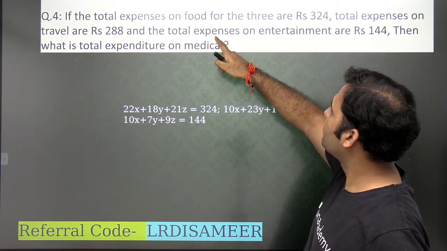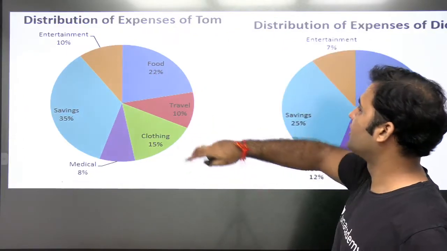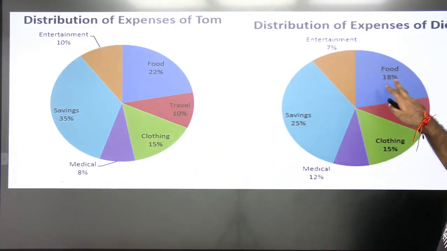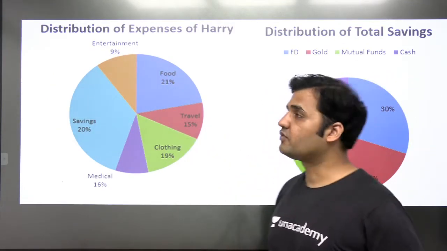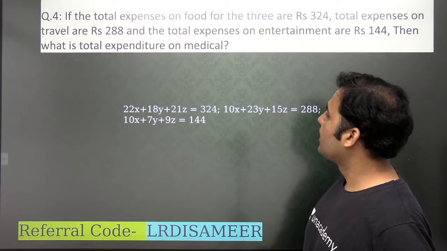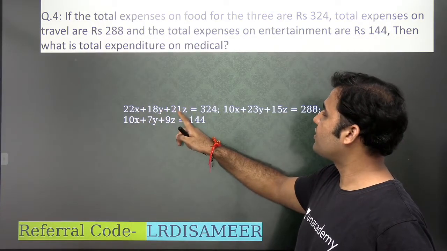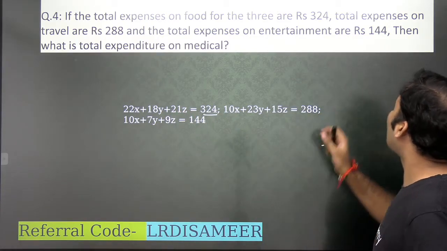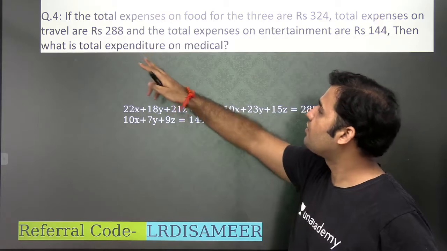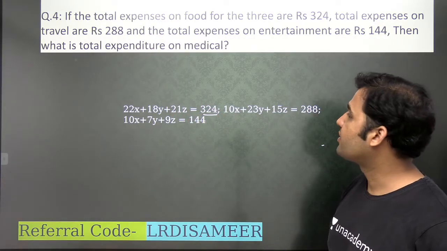You see that Tom is spending how much on food? Tom is spending 22% on food. Dick is spending 18% on food. Harry is spending 21% on food. So you see that 22% of Tom's income, 18% of Dick's income, and 21% of Harry's income is 324. This is given, right? Similarly, you have the total expenses of travel are rupees 288. So similarly, आपको इनके traveling expenses के percentages भी देखने हैं.